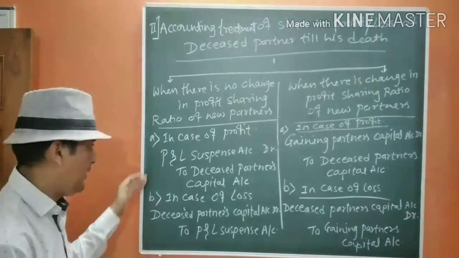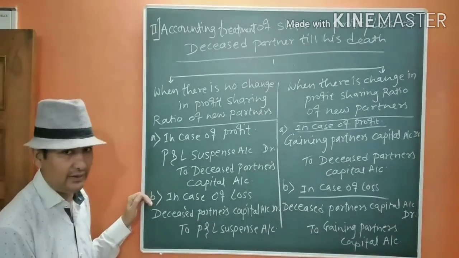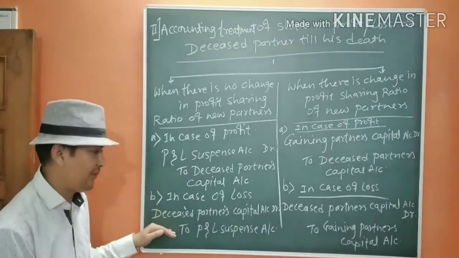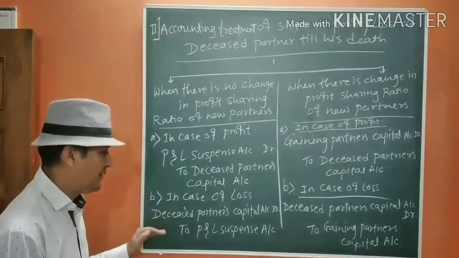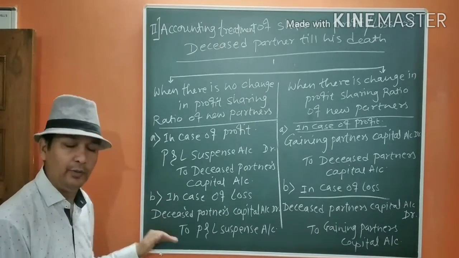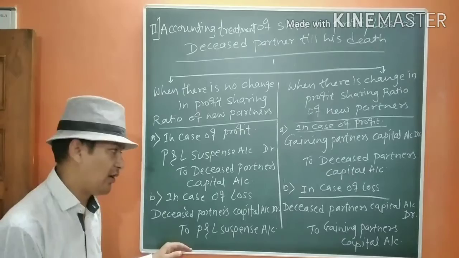And in the case of loss, we are going to reverse the entry. That means vice versa entry we are going to have. That is, deceased partner's capital account debit to profit and loss suspense account.